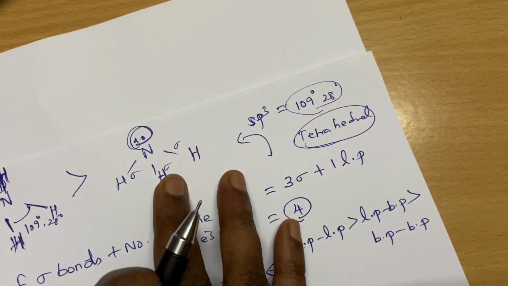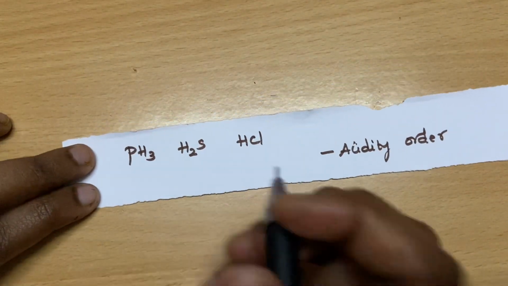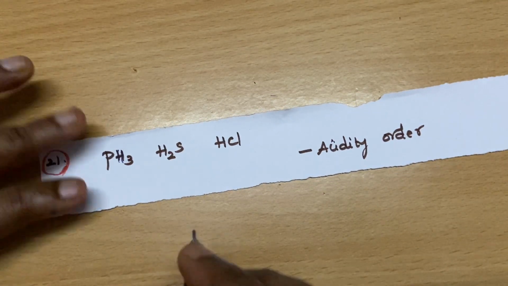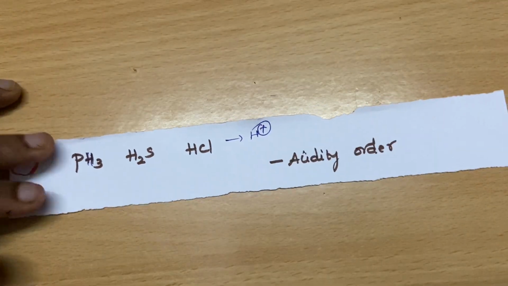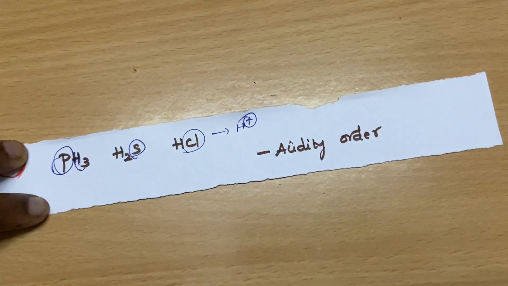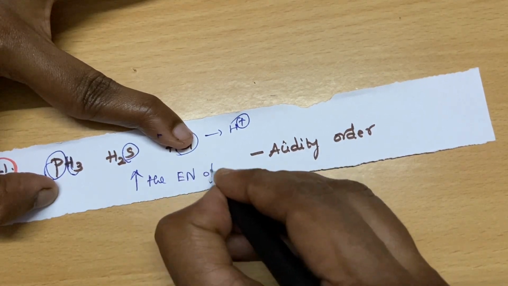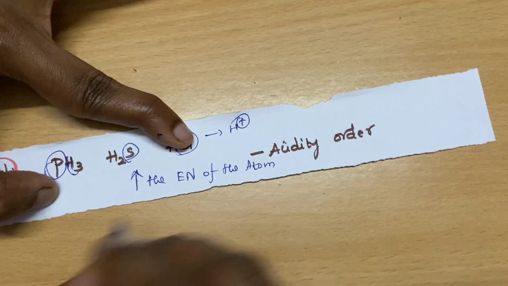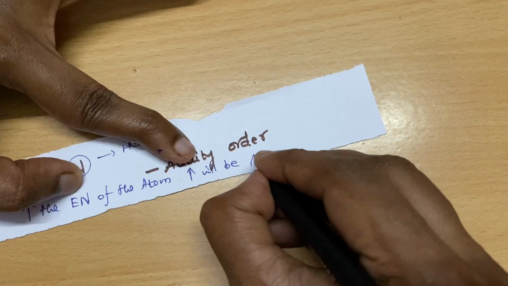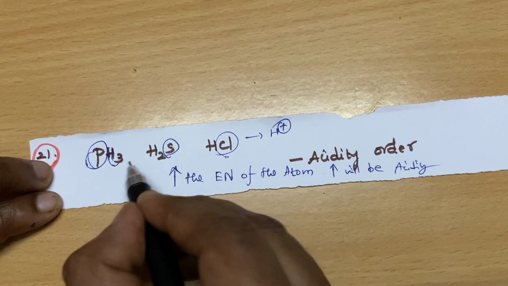Okay students, so now my lovely question. You see, acidity order. What is acidic order? It has to donate H plus, right? The trick I am telling you is, you see the atom to which the proton is attached. The more the electronegativity of the atom to which it is attached, the more will be the acidity. So here chlorine is more electronegative than sulfur, than phosphorus.